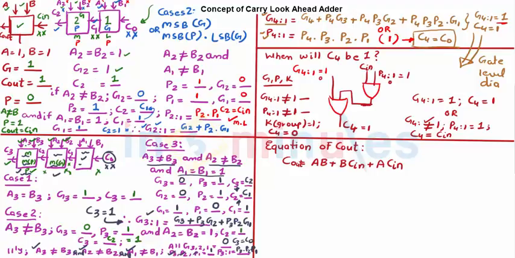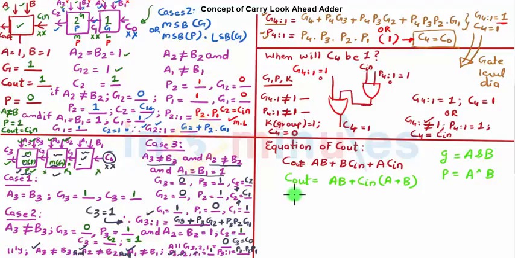Now let's understand how we get the same carry look ahead principle using the equations of Cout. Let's quickly do that. See, Cout is equal to AB plus BC plus AC, which is nothing but Cout equal to AB plus Cin common into A plus B. Now we know that generate is nothing but A and B, and we also know that propagate is equal to A XOR B. Now just look here and see what I'm going to do.